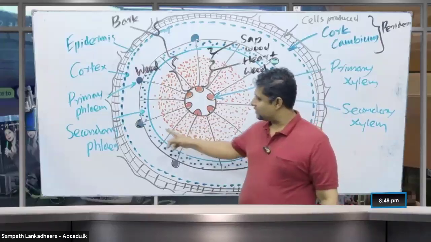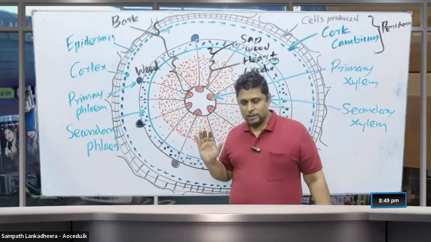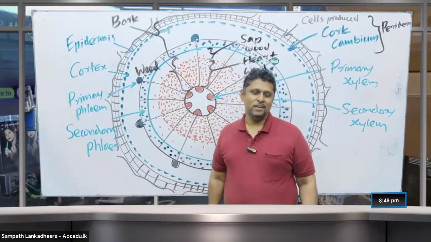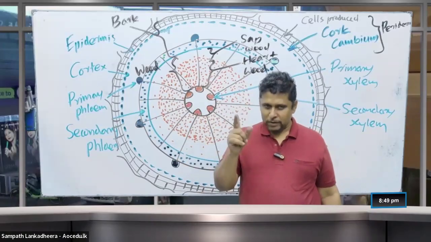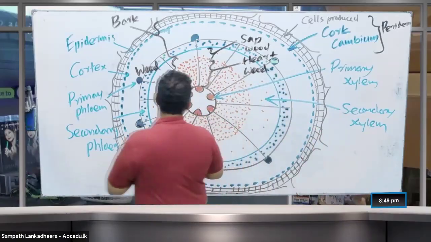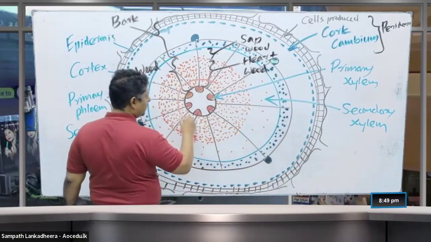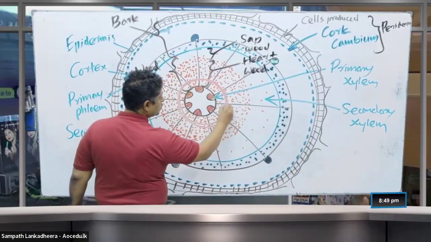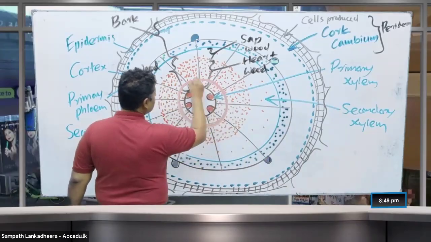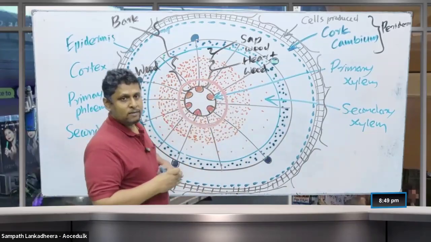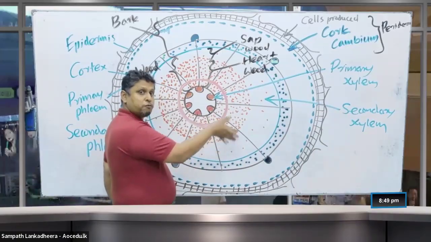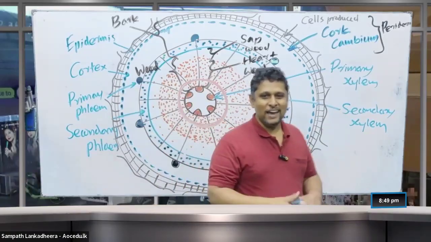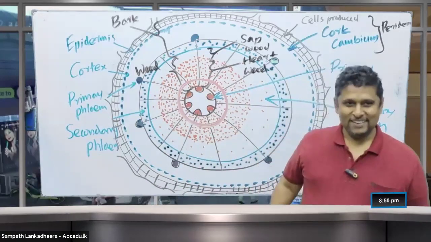So here we can see that in some periods the vascular cambium is faster. In some periods the vascular cambium slows down. When the vascular cambium slows down, you can see dark color rings appear. Here in the heartwood and the sapwood, this sort of dark color ring appears when the vascular cambium activity is slower. So this part is dark, and this is darker than the dark.